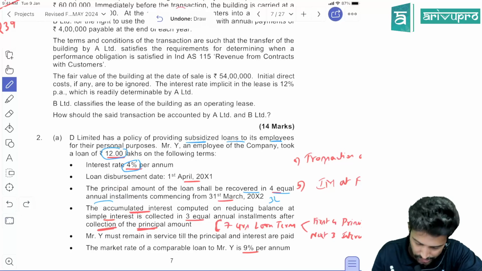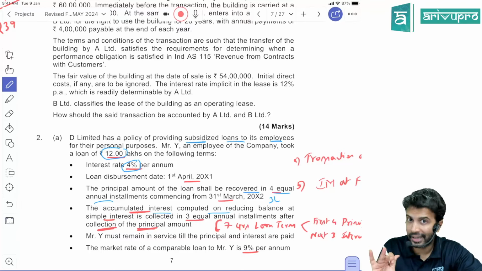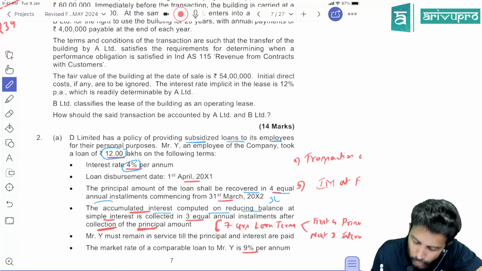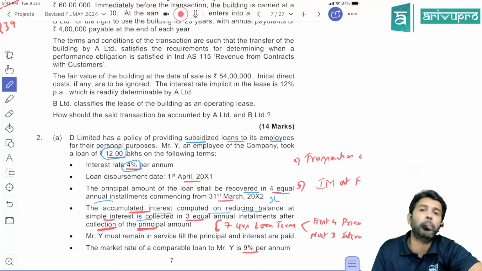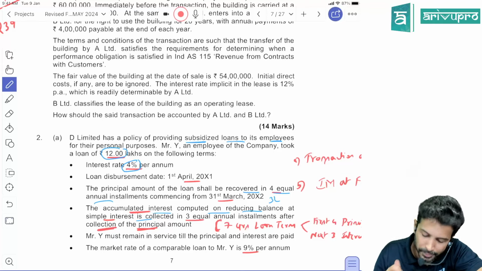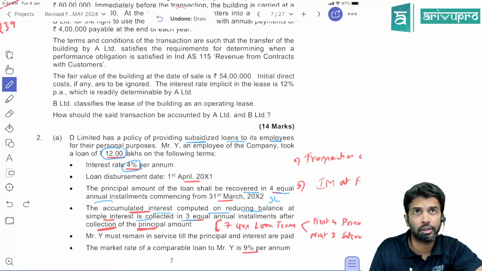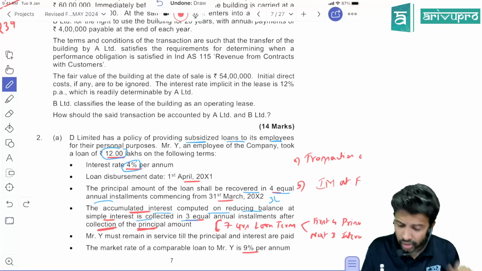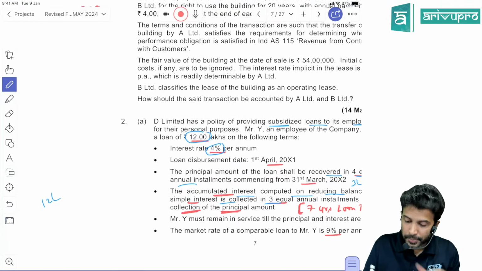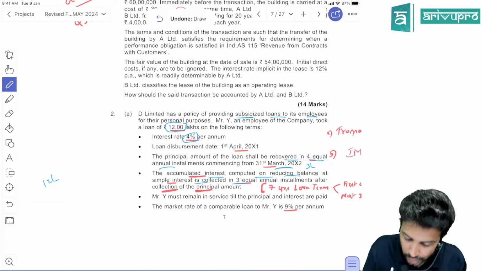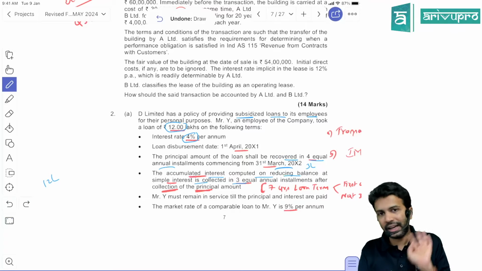So what about interest? Check here. Accumulated interest, meaning the total interest, is computed on the reducing balance at simple interest basis. So we're not doing interest on a compounding basis. What is that reducing balance? Every year you're repaying 3 lakh principal. You gave the loan on 1st April, and recovery starts by the end of the first year itself.